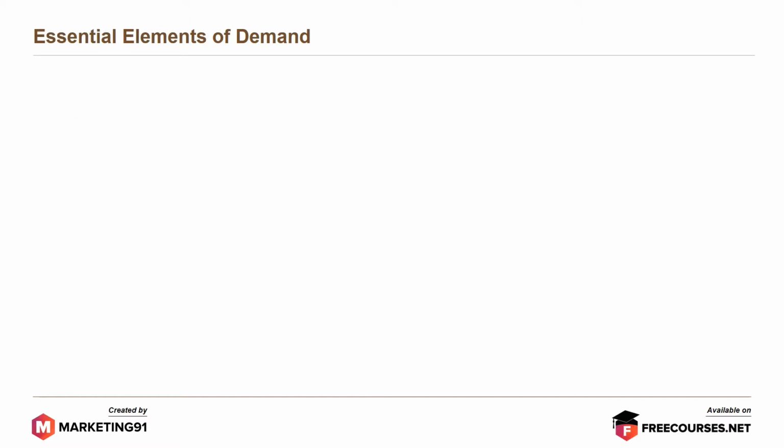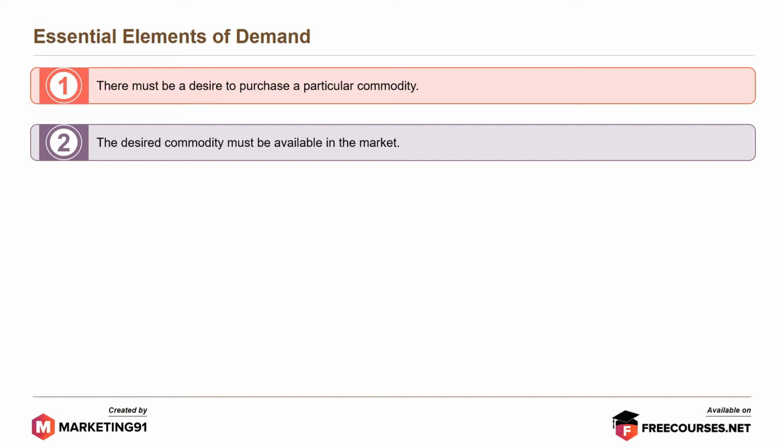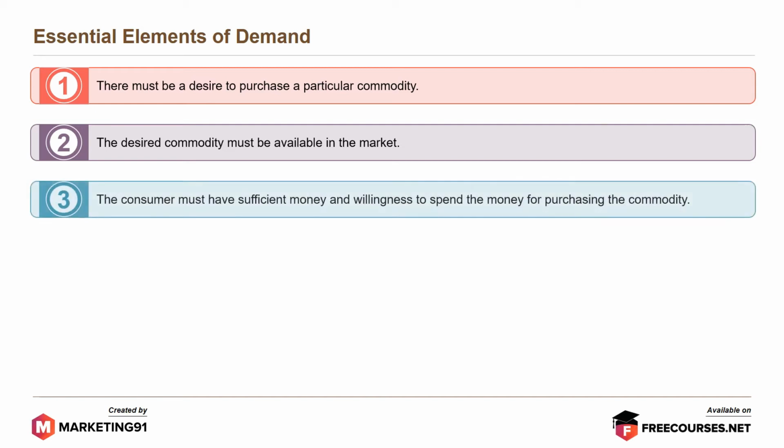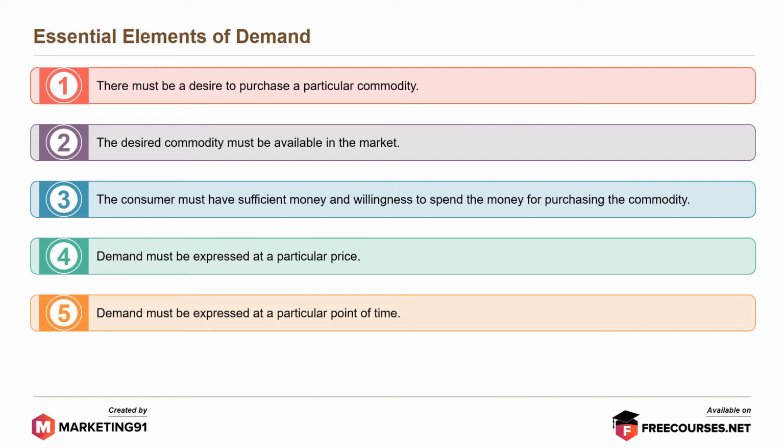Moving on to the essential elements of demand. First, there must be a desire to purchase a particular commodity. Second, the desired commodity must be available in the market. Third, the consumer must have sufficient money and willingness to spend the money for purchasing the commodity. Fourth, demand must be expressed at a particular price. And fifth, demand must be expressed at a particular point of time.